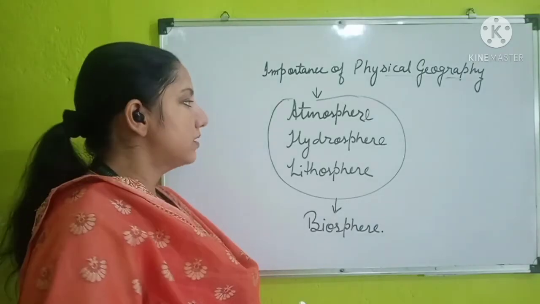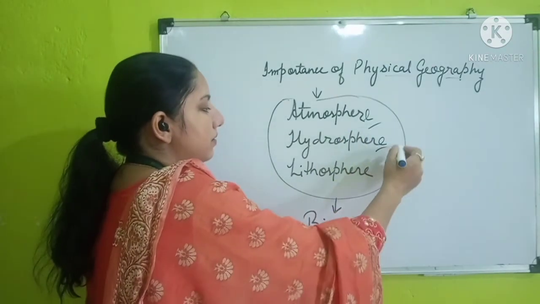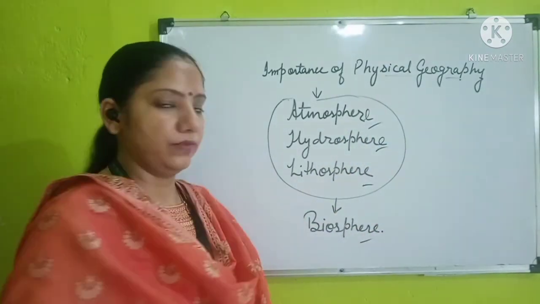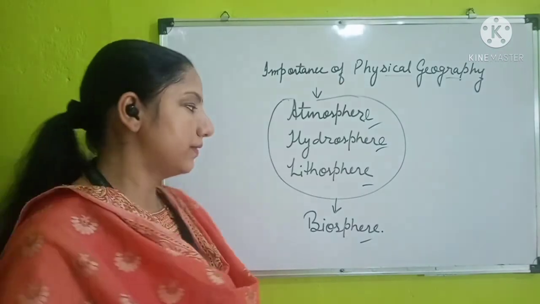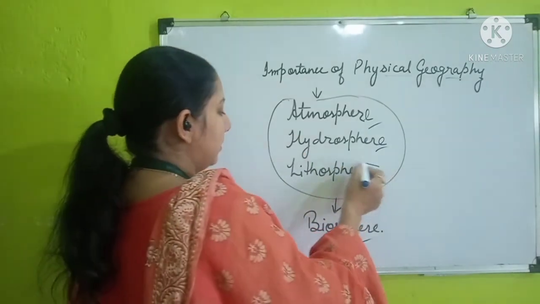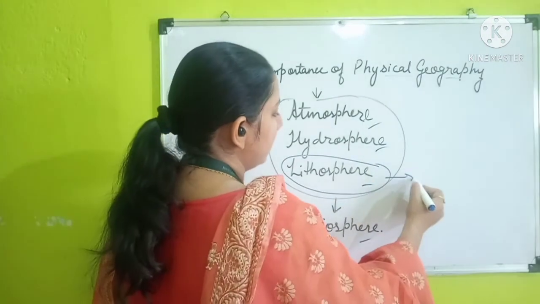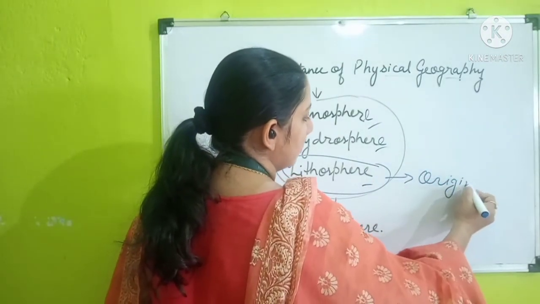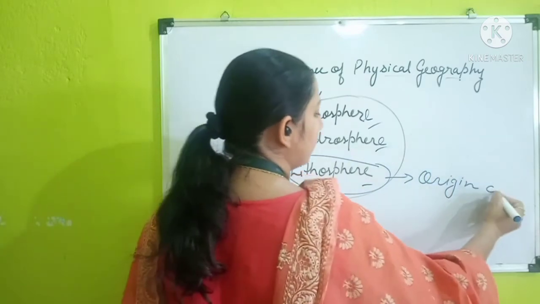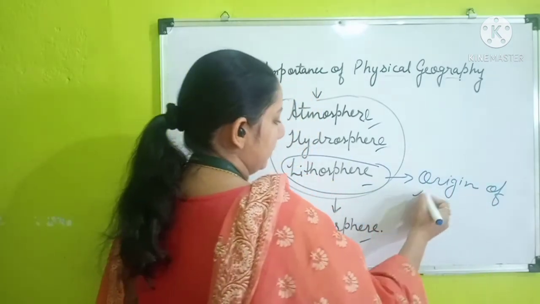As these four are the important parts of physical geography. So at the very first, in the upcoming chapters, we will study the lithosphere, where we will study the origin of the lithosphere.